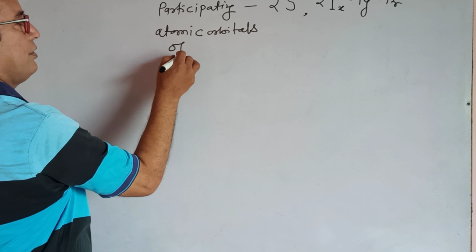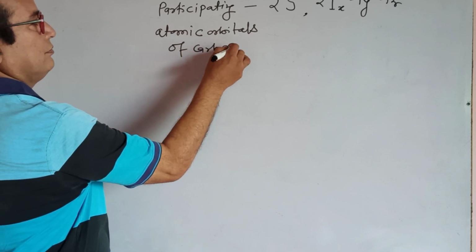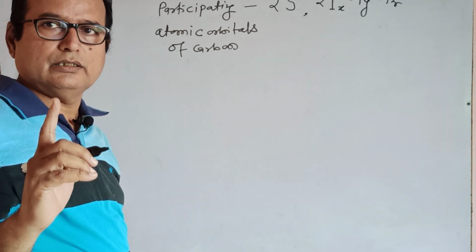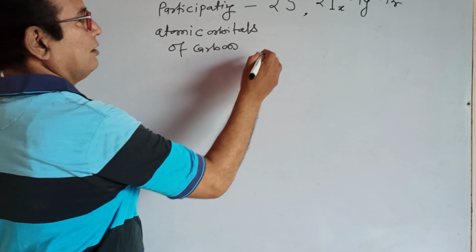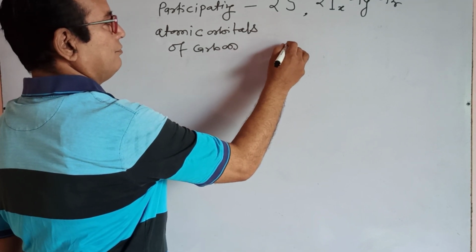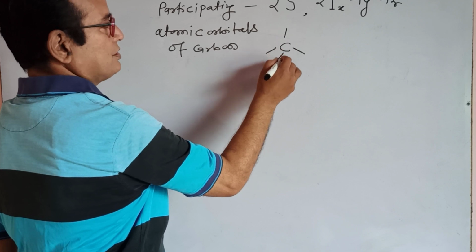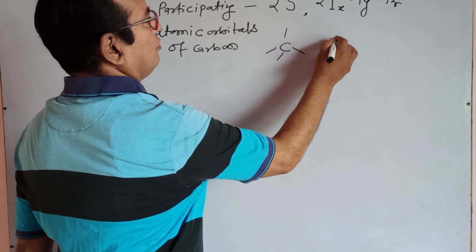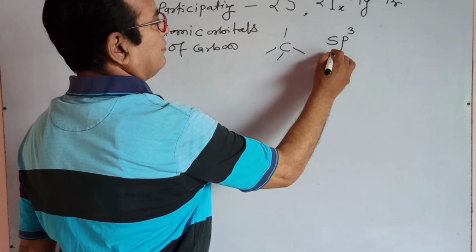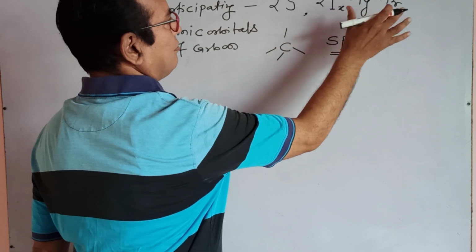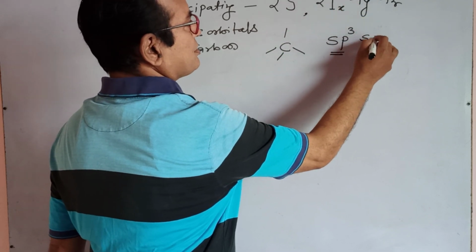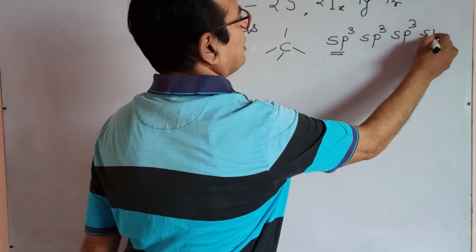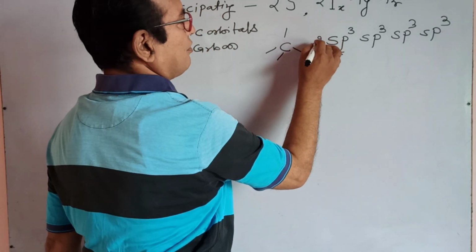Participating atomic orbitals of carbon form double bond, single bond and triple bond. For a single bond, when carbon forms 4 single bonds, a tetrahedral structure is developed. This development of tetrahedral structure is with respect to the sp3 hybrid orbital: all atomic orbitals are mixed and recast, and 4 sp3 hybrid orbitals are formed. sp3, sp3, sp3 and sp3.